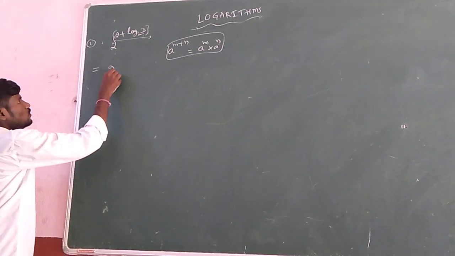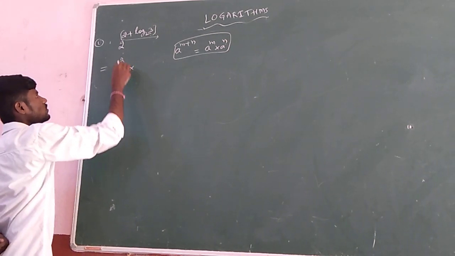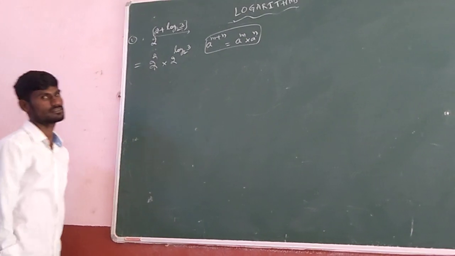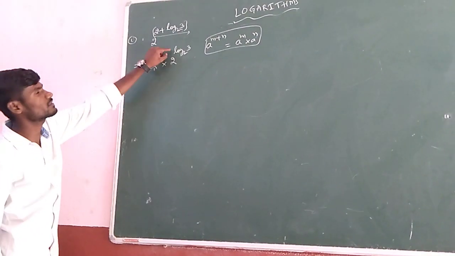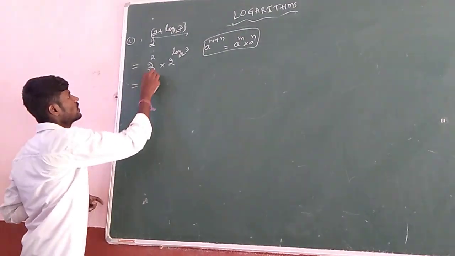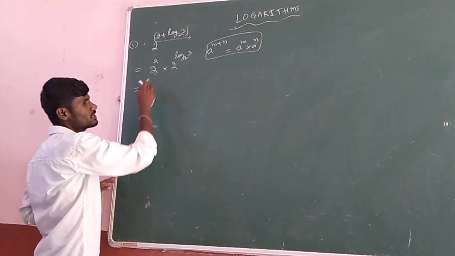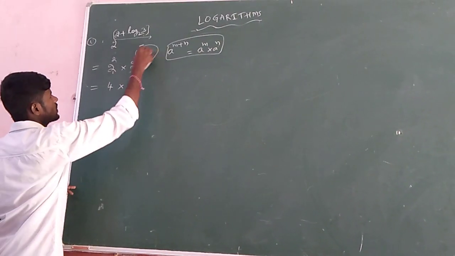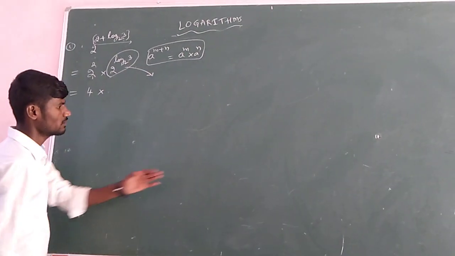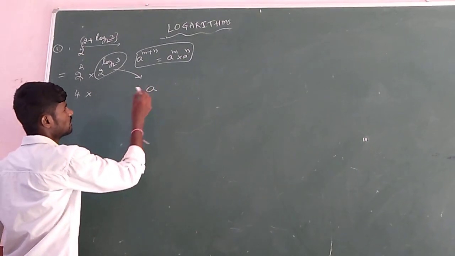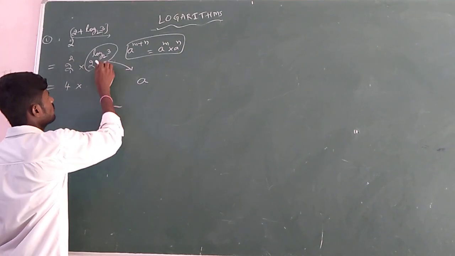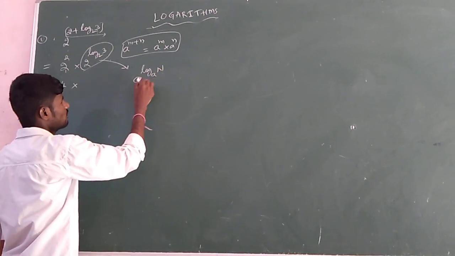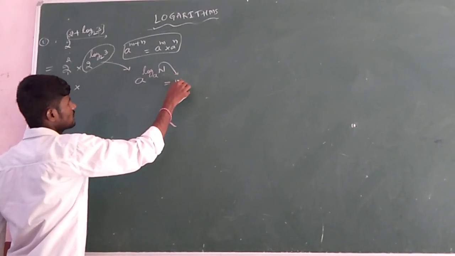How? 2 power 2 into again 2 power log 3 base 2. That's it. Now see, 2 power 2 value is what? It means 2 is repeated 2 times in the product: 2 into 2, 4, into. If you see this one, we have one formula. In the characteristics we discussed this: a power logarithm of n to the same base a, then the answer is n. Like that.